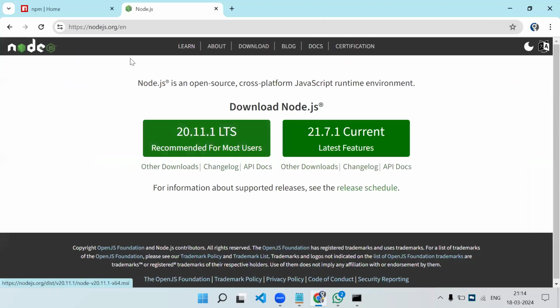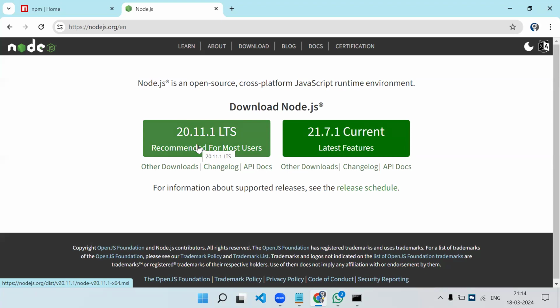If we go to the download site on the main site, it will say 21.1, this is LTS. Below it, it is written recommended for most users. The latest version they have is 21.7. This is the current version, but we don't have to install the current version. We have to go with the recommended one, which means this is the stable version they have.